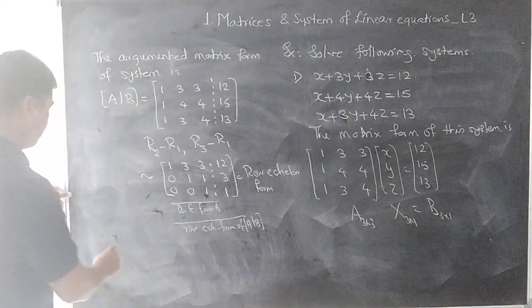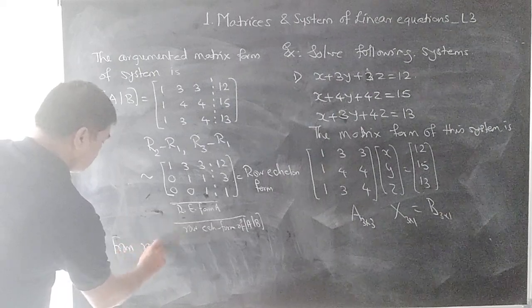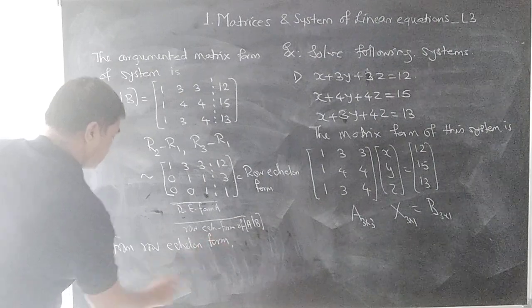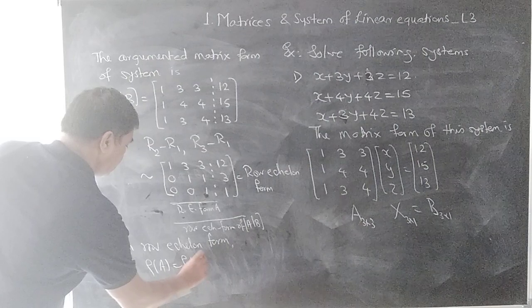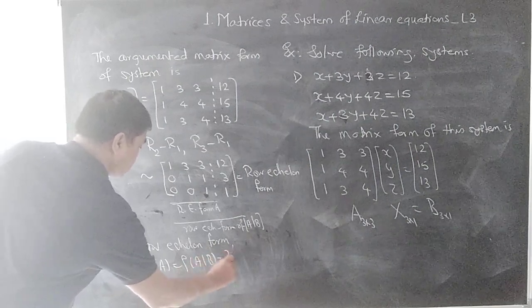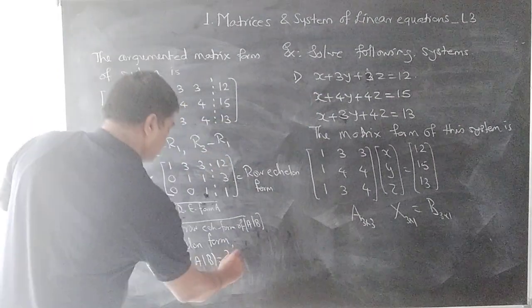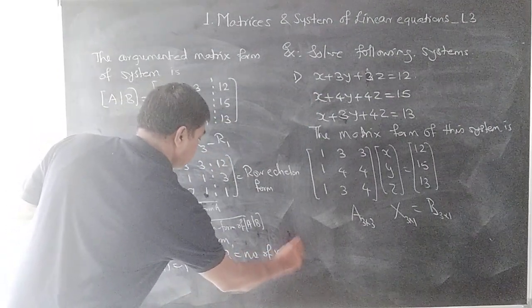So from the row echelon form, rank A is equal to rank AB is equal to 3, which is nothing but the number of variables x, y, z, the number of unknowns.